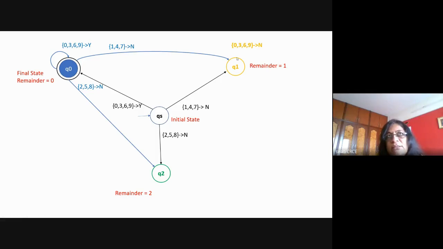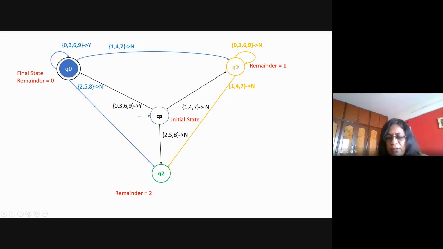46 divided by 3, you get the remainder as 1, so it will remain in the same state. Now after that, if there is any 147, suppose your number is 44. So you start from here. The number is 44, 4 and then one more 4. So the output generated will be: 44 is not divisible by 3, so the remainder is equal to 2. So it will reach the state Q2.